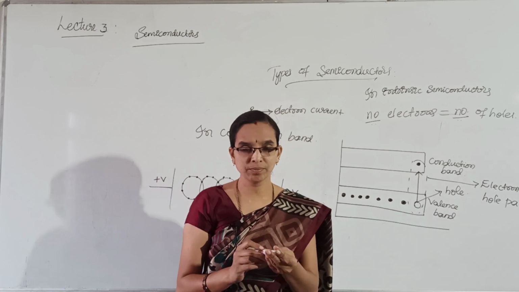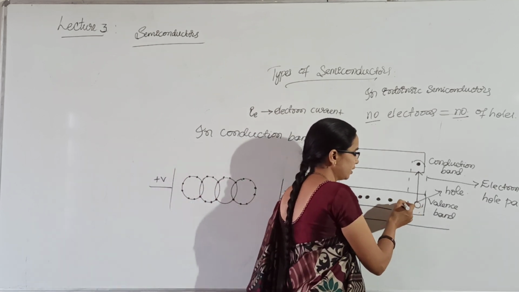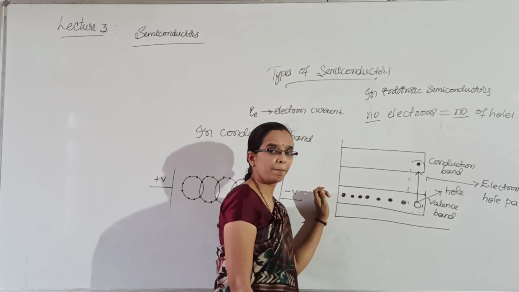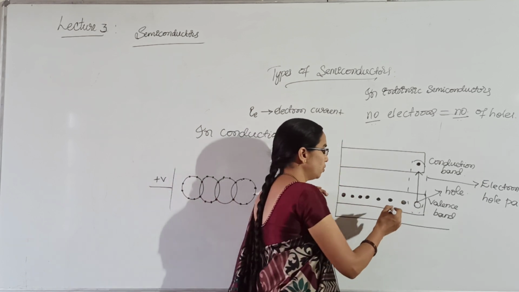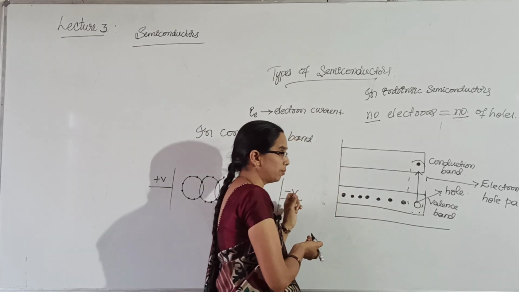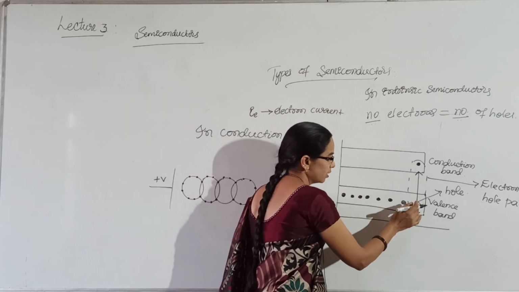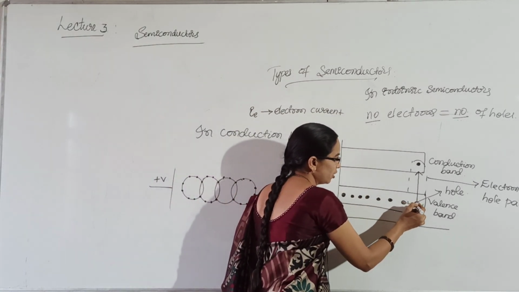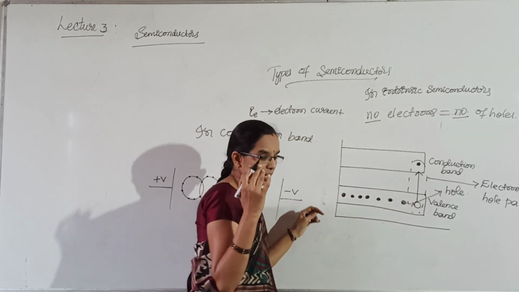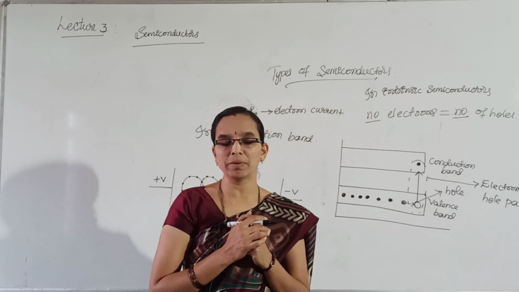These holes are positively charged, which start attracting these electrons towards the positive terminal of the battery.